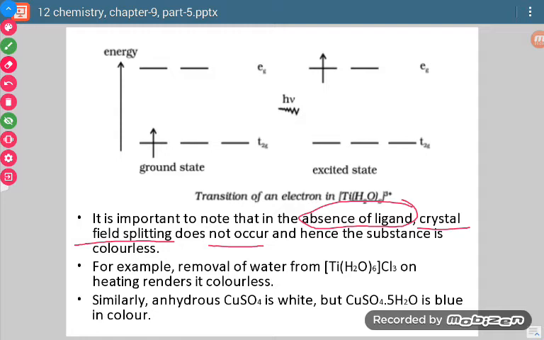Now see, if we remove water from this complex, it will not be a complex anymore. In that case it will be a colorless compound. Similarly, we know copper sulfate appears white, but if it is aqueous, then it is colorful. This is colorful because H2O acts as a ligand, and it helps in the d-d transition.